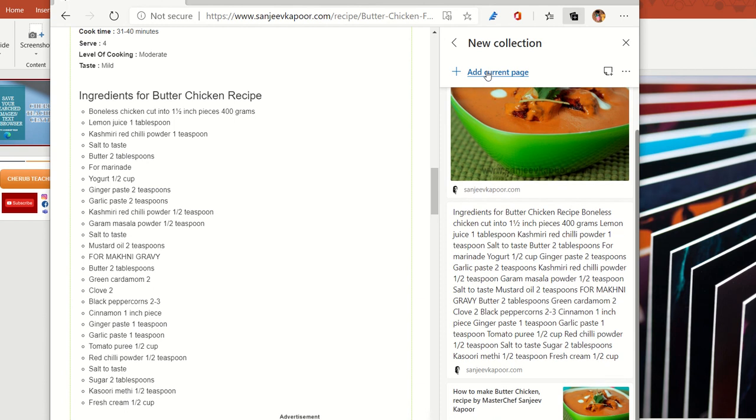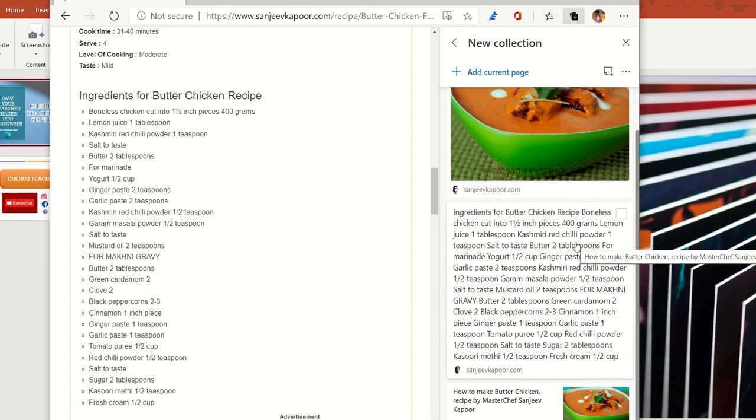Now the moment you have clicked on the add current page option, you would see over here that my page is automatically saved. I don't have to do anything. I was simply accessing the page and it has automatically saved that page to my collection. I don't have to go and save it to a specific favorite, browser, or URL. It is automatically getting saved over here. So you would click add current page only if you need the entire page, but if you need a specific text, then you have to highlight that text and drag and drop it down over here.